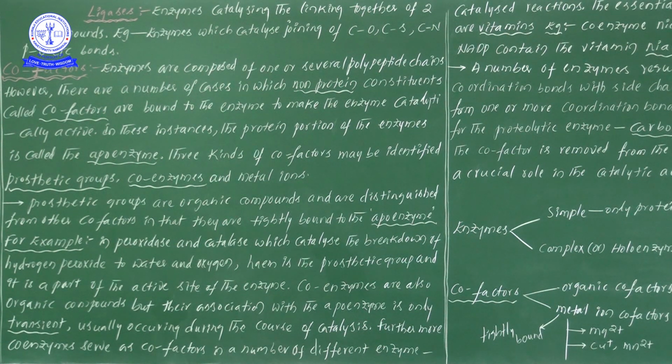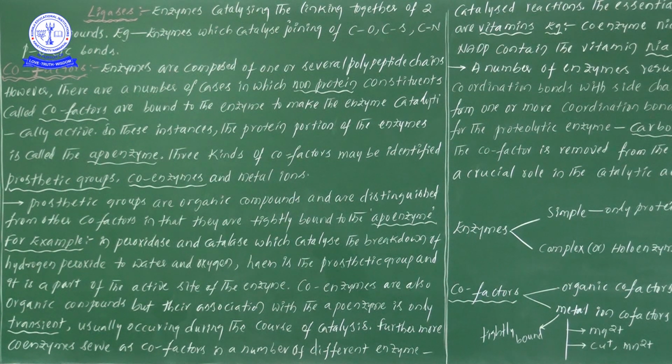The main important point is that they are distinguished from other cofactors in that they are tightly bound with the apoenzyme. Apoenzyme is nothing but the protein part, no? So the prosthetic group binds very tightly to the protein part known as apoenzyme.